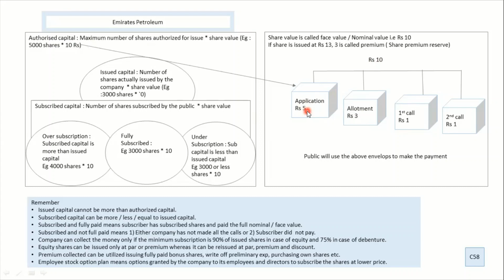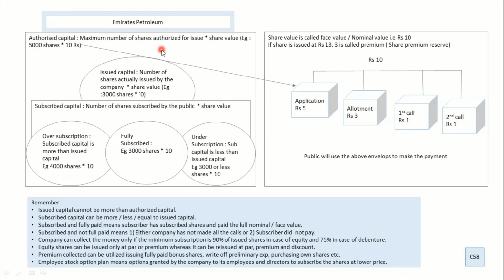So if he is taking 1,000 shares, he will put 1,000 into 5, that is 5,000, in this envelope and give it to the company. After this stage, the company can ask for allotment, first call, second call. It can go up to third, fourth, fifth call, purely depending on the company's discretion. So this is how it is.